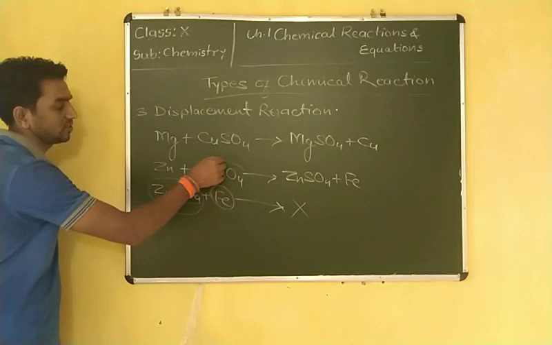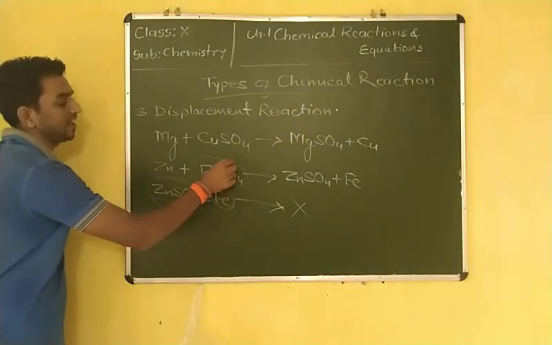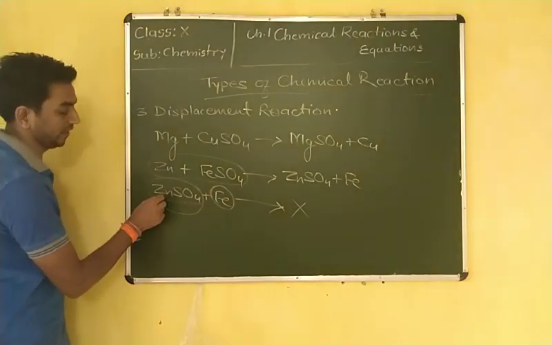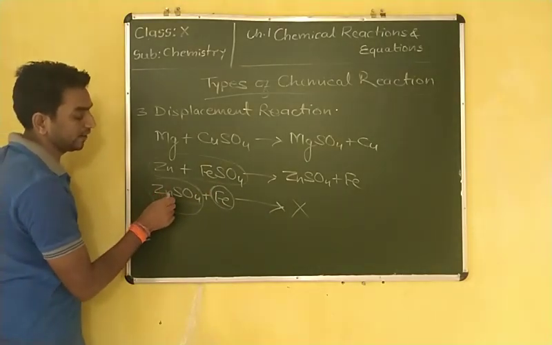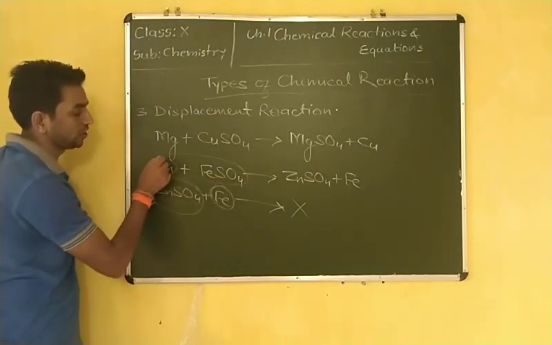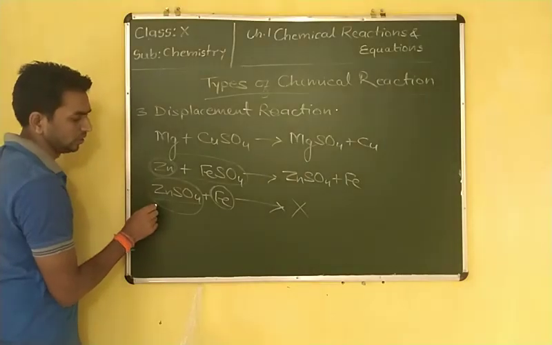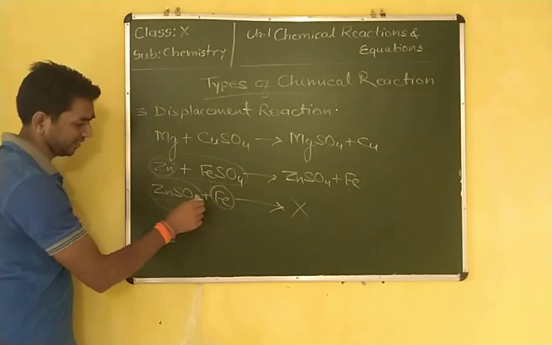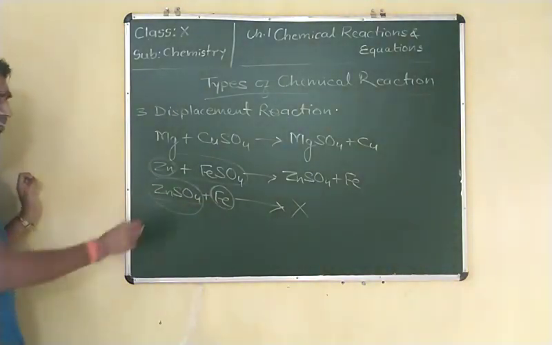In the upper cases, zinc displaces iron from the salt of iron. But here it is the salt of a more reactive metal, and iron is less reactive compared to zinc. So zinc displaces iron, but iron cannot displace zinc from zinc sulfate.